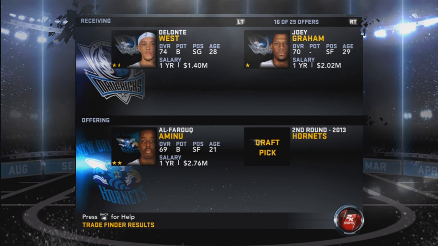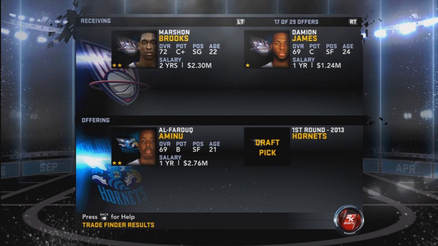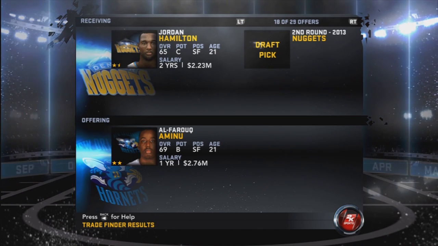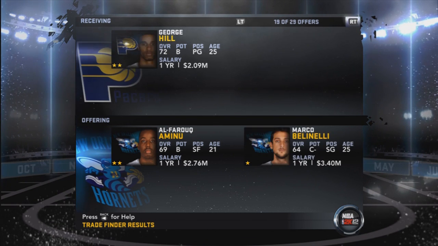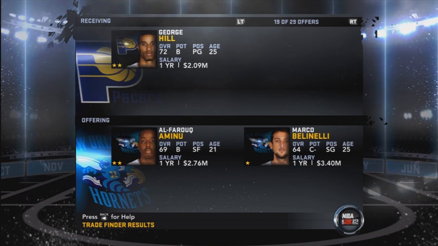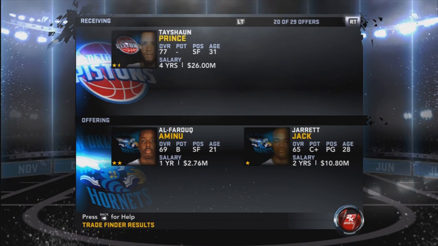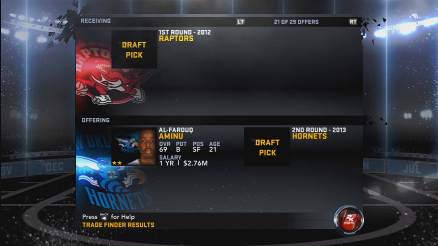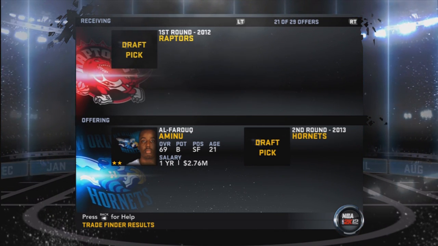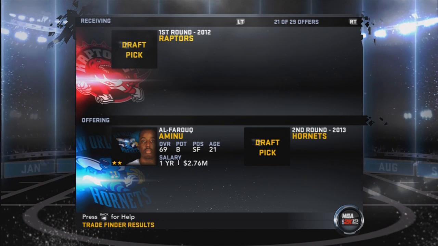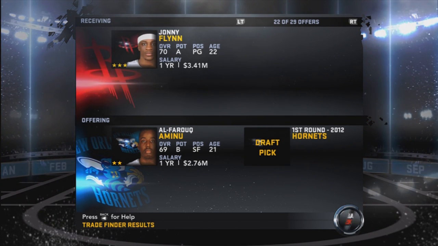Don't want that. No, thank you, Delonte West. Marshon Brooks, but that's for a first rounder. Jordan Hamilton and a second rounder. No, because Jordan Hamilton's only C potential. This would be a smart trade, but I don't want to get rid of Marco Belinelli. I don't want Tayshaun Prince. A first round pick from the Raptors. I don't know. I think I already have 2 first rounders. I don't really need another one.